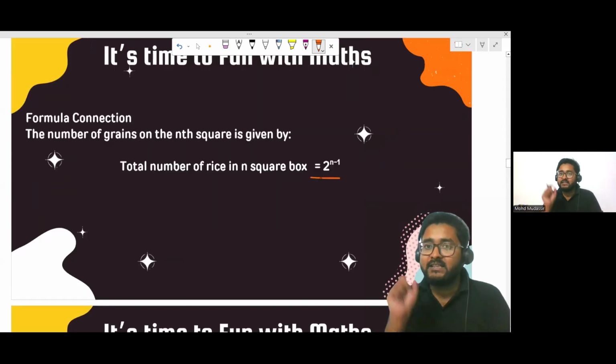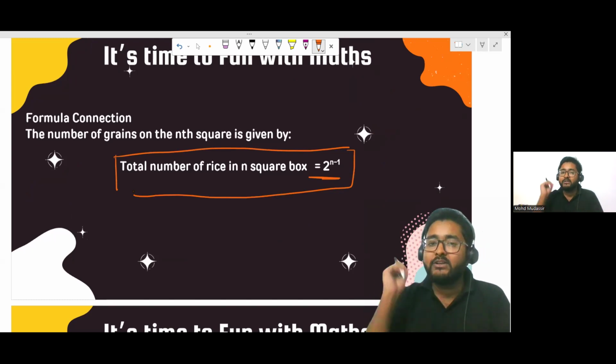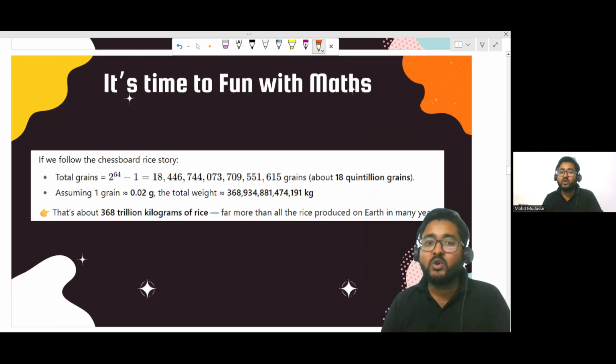First, just look at this formula, which is very important. You can note it in your copy. So the total number of rice in n square boxes is equal to 2 to the power n minus 1. Directly, you can remember this formula. But you will be surprised to know this.